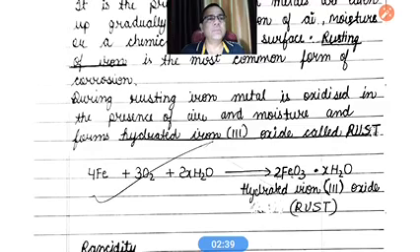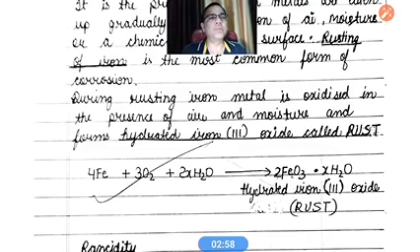It is a little bit missing. It is 2Fe2O3 dot XH2O, and it is called hydrated iron 3 oxide, and it is also called rust. It means when iron reacts with oxygen as well as moisture, it forms a hydrated compound.